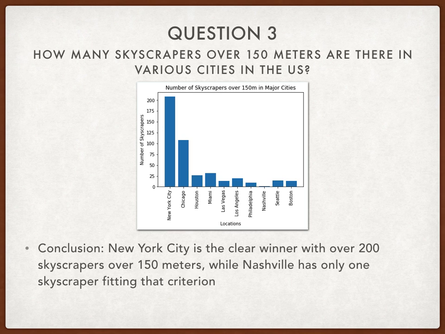Question 3. How many skyscrapers over 150 meters are there in various cities in the United States? As shown by the graph above, New York City is the clear winner with over 200 skyscrapers over 150 meters, while Nashville has only 1 skyscraper fitting that criterion.